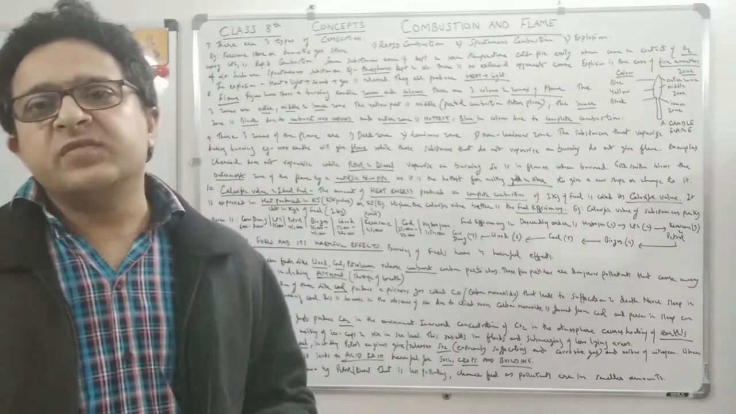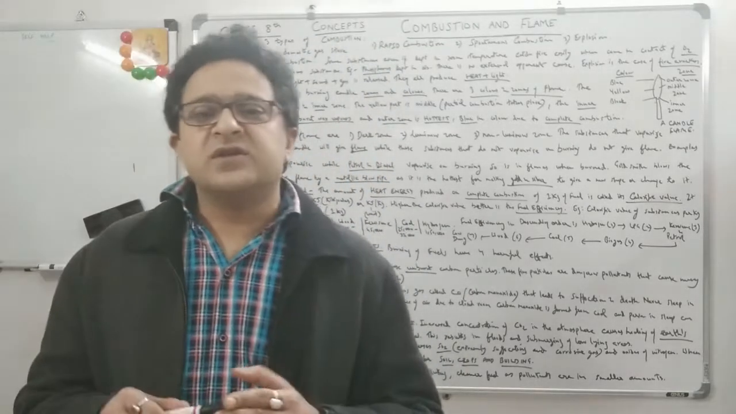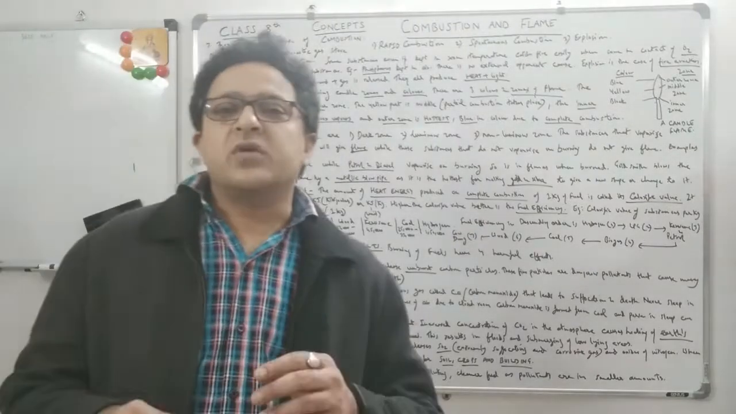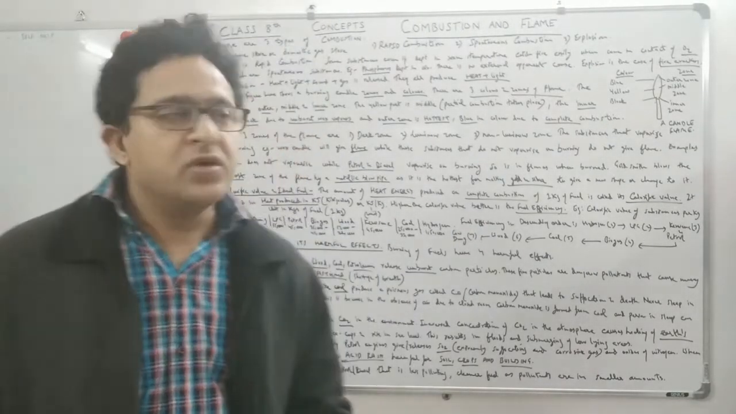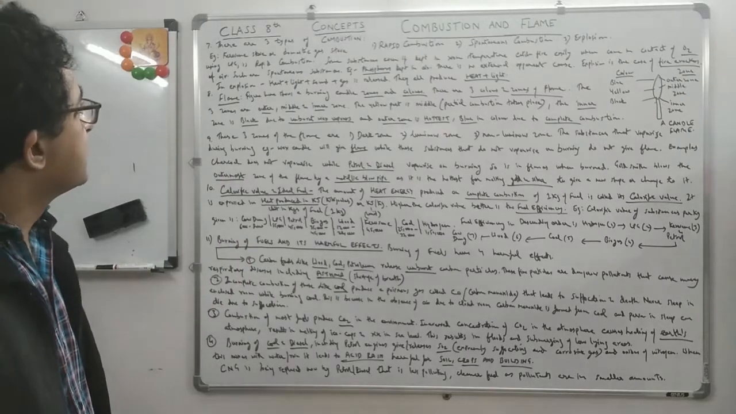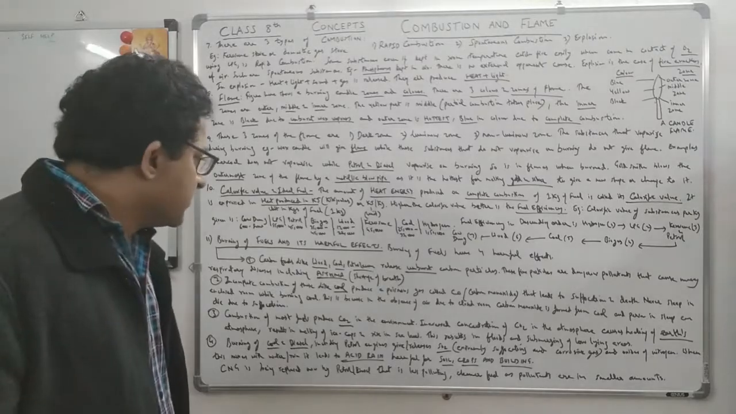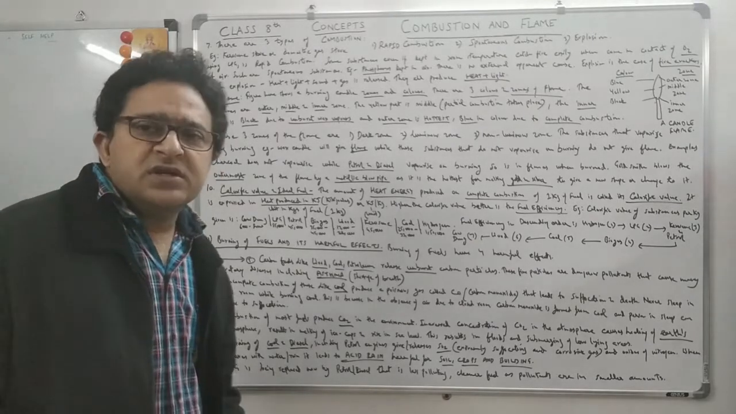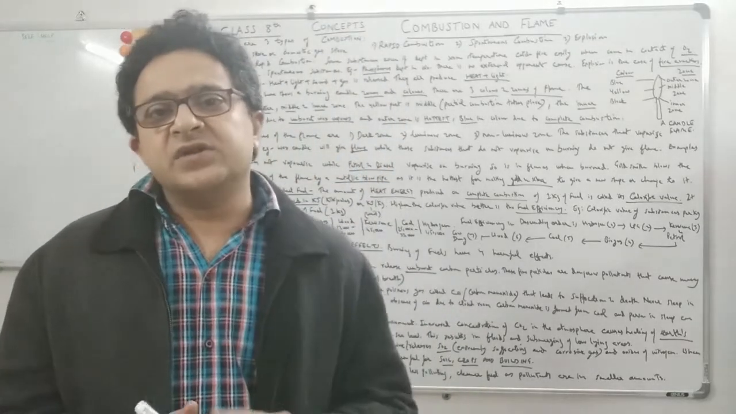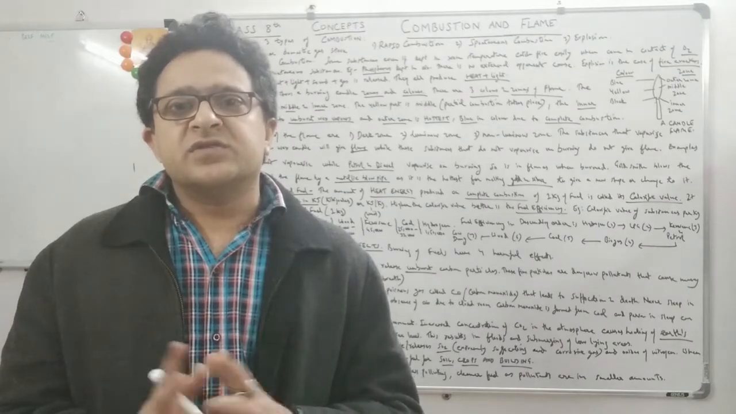Important aspects of this chapter will be flame, candle flame, and the zones and the colors of the flame. Then we discussed the calorific value and how a question can come on the calorific value. Then certainly types of combustion, 3 types of combustion. So overall the chapter is not very difficult, but it's an important chapter because the very concepts of ignition temperature and combustion are very relevant and important. And I think this was the whole chapter.